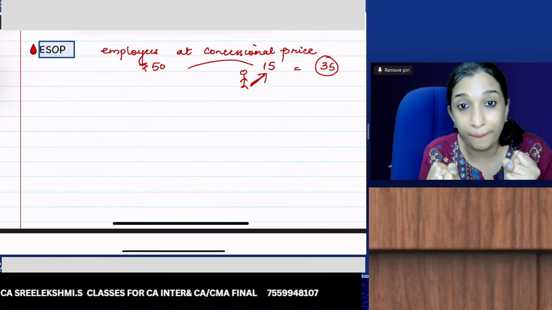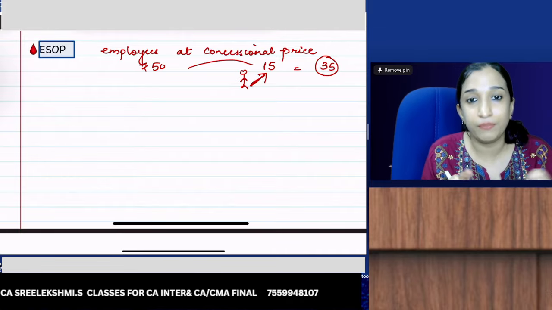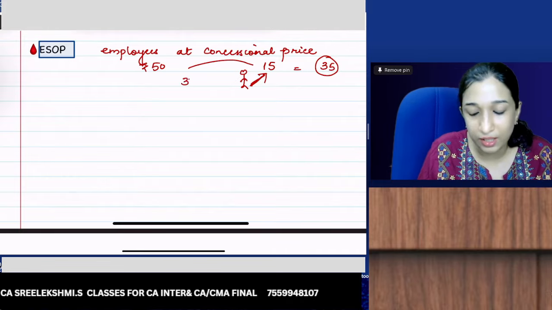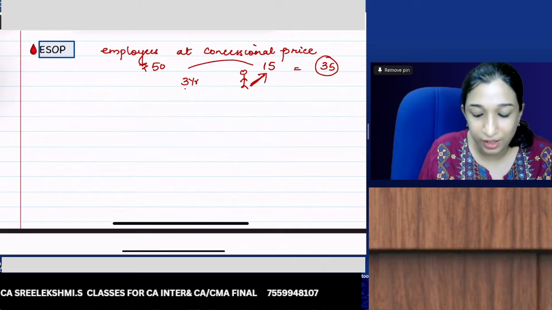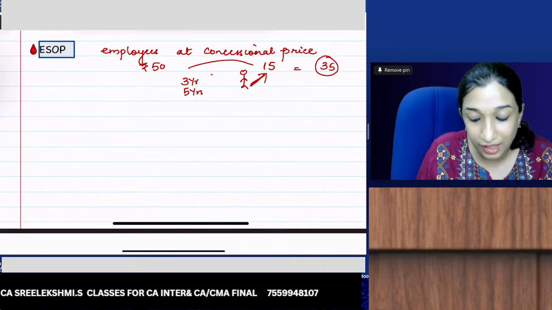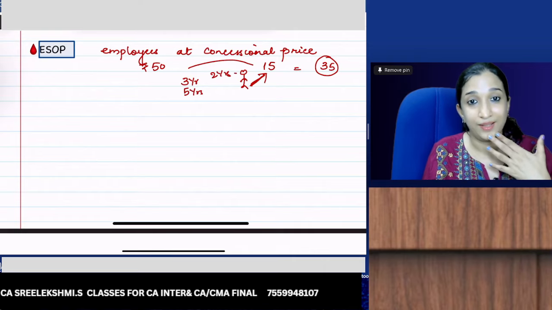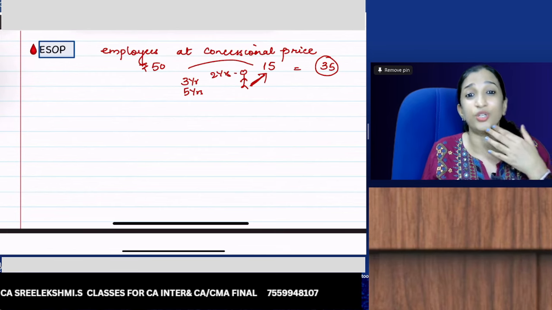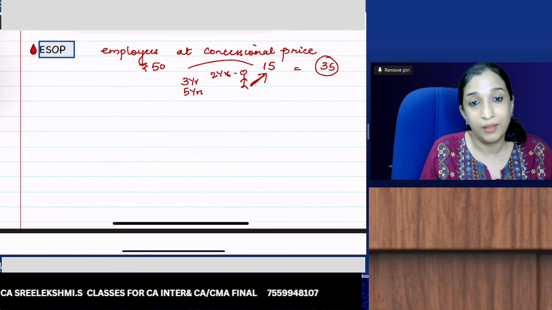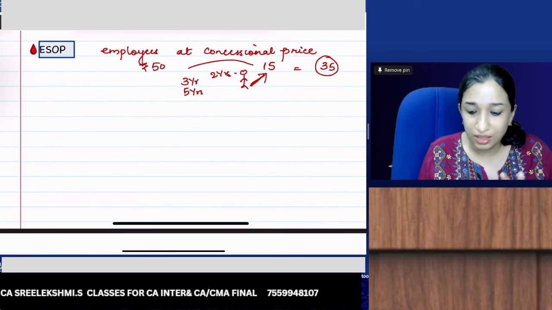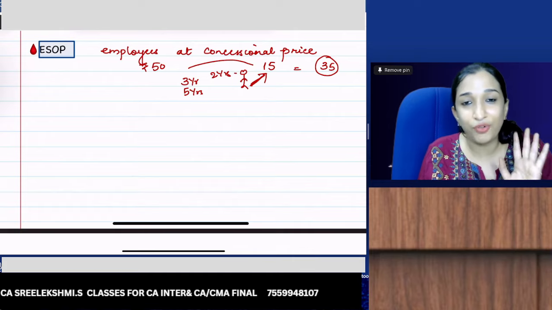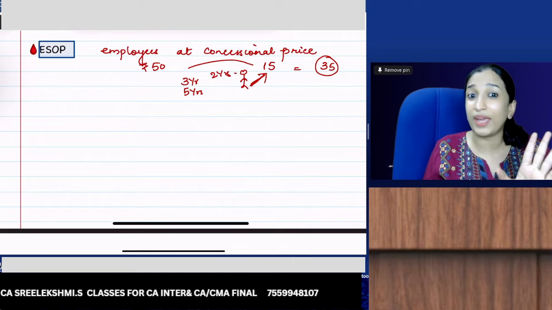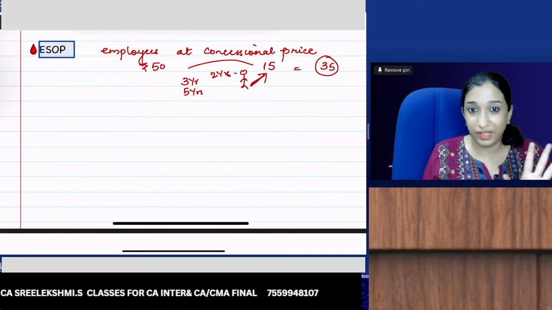But why a concessional price to employees? To retain them. There will be a condition: you continue for 3 years, or you continue for 5 years, or you continue for 2 years. There will be some condition, and based on that condition we are giving it. If you satisfy the condition, you can get 50 rupees shares at rupees 15.